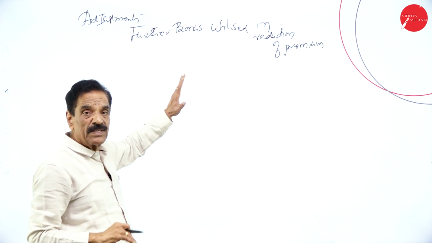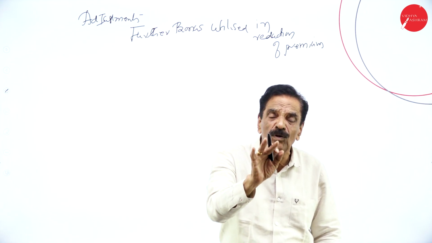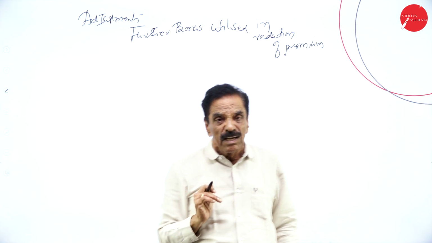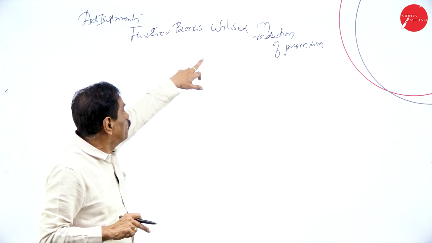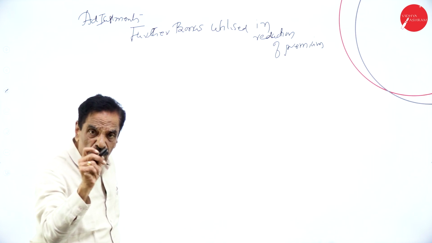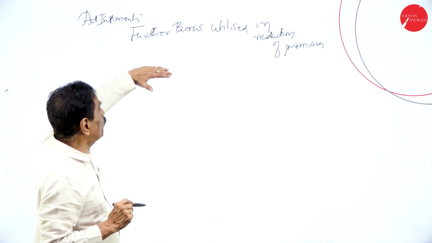If this amount is available in the trial balance, directly it will come under schedule number 4 as further bonus. If the same amount comes in the adjustment, add to bonus in schedule number 4, then it is further bonus utilized in reduction of premium.